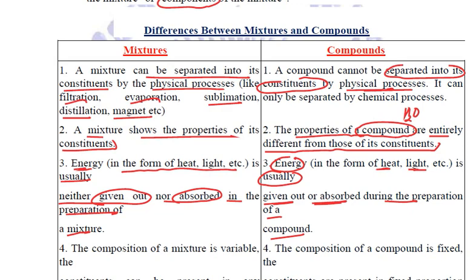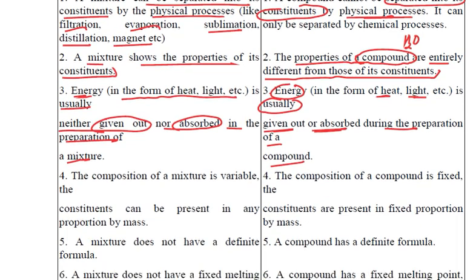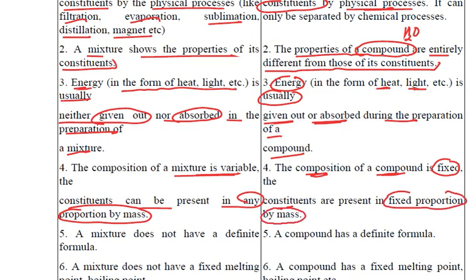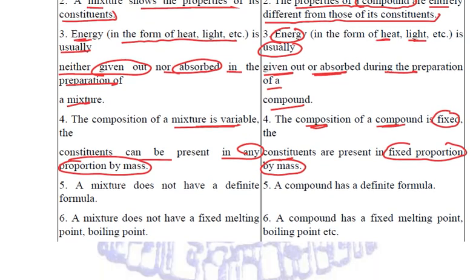Okay. Now the mixtures, when we are forming the mixtures, the composition of a mixture is variable. You can mix 2 or 3 or 4 any substances in any variable composition. They can be present in any proportion by mass. But when we talk about the composition of compounds, they are fixed. The constituents are present in a fixed proportion by mass which never changes.